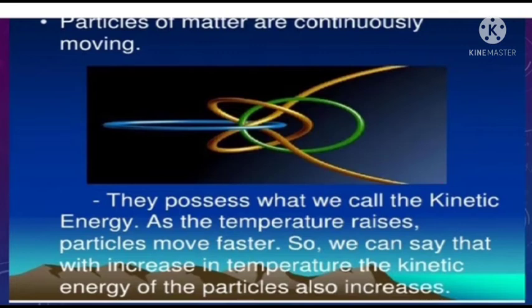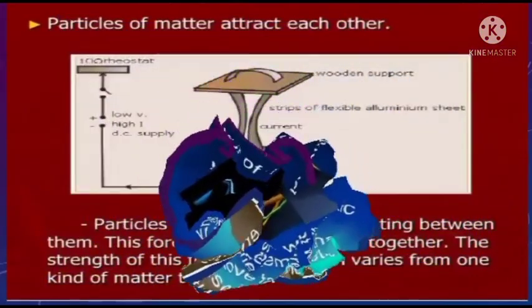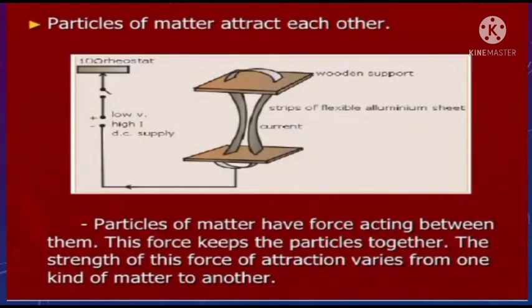Then the third characteristic: particles of matter attract each other. For example, one substance, a wooden support material, supports a strip of flexible aluminum sheet.